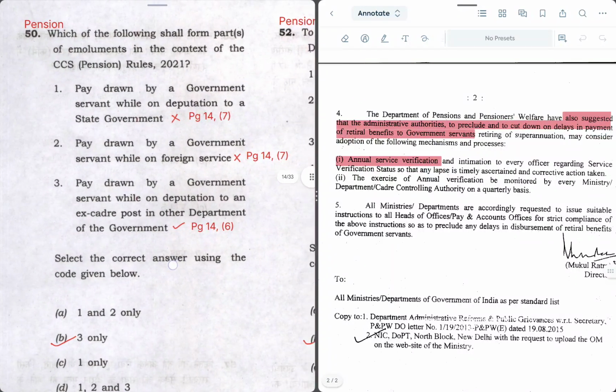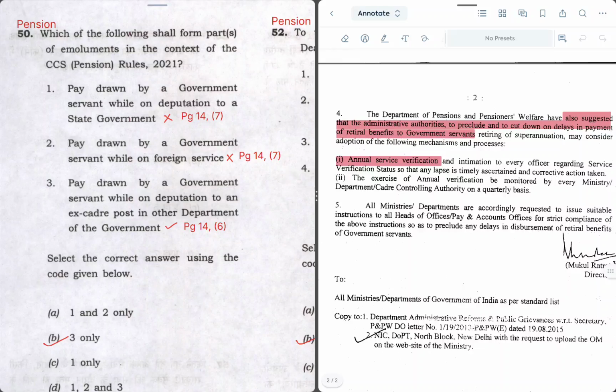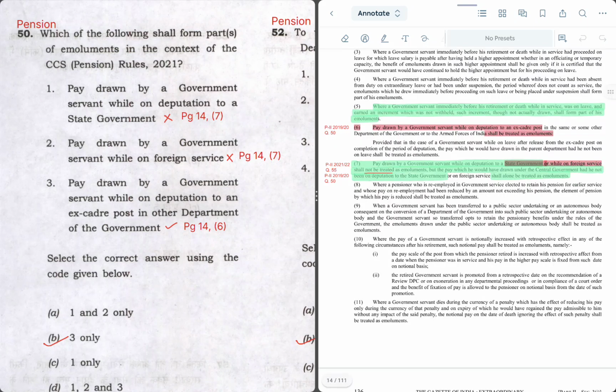Next question is 50. Again on pension. Which of the following shall form part or parts of emoluments in the context of CCS pension rules 2021? So again it's a very basic question. For pension cases, which pay is counted in emoluments? So for that we have to refer to page number 14 where emoluments has been described. Let me open the CCS pension rules again. So here we are at page 14 of the CCS pension rules.